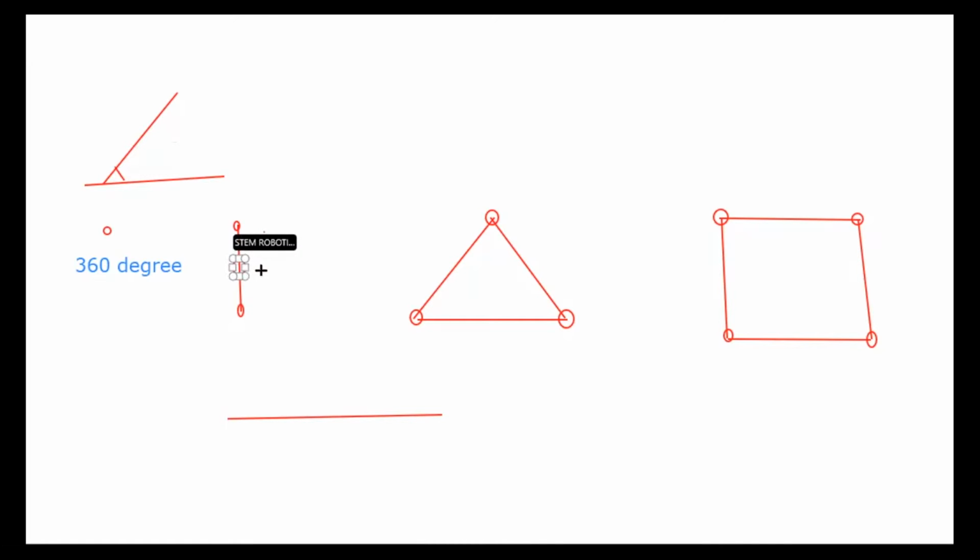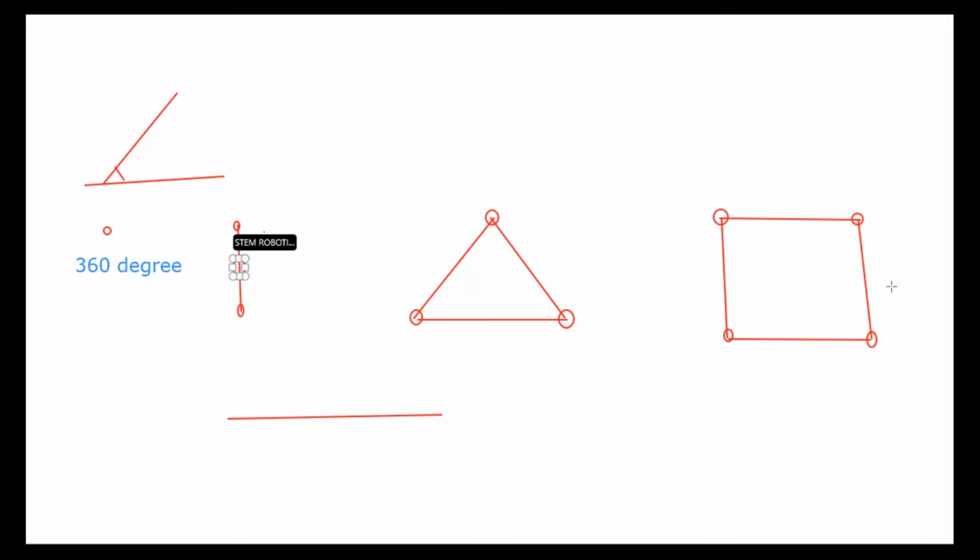So 360 divided by 2, how many is coming? 180. Again, 360 divided by 3, how much will it come? 120. Like that, 90 will come.